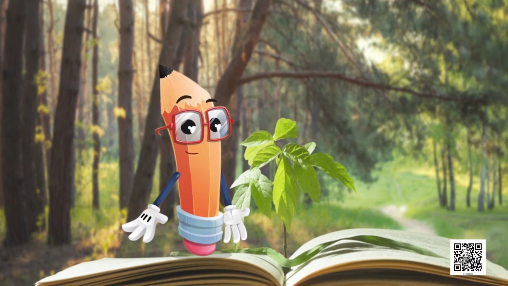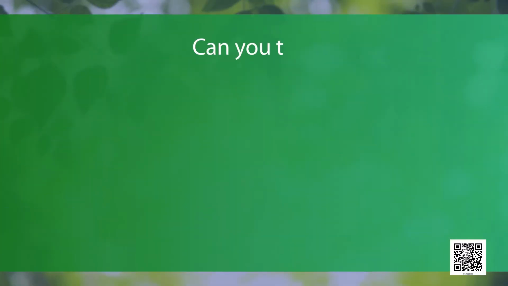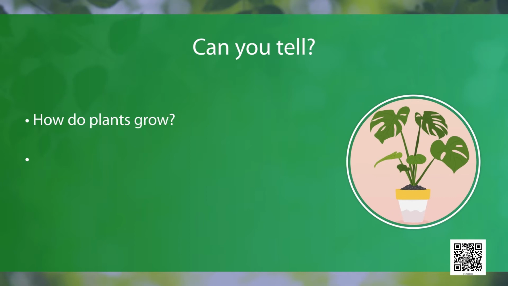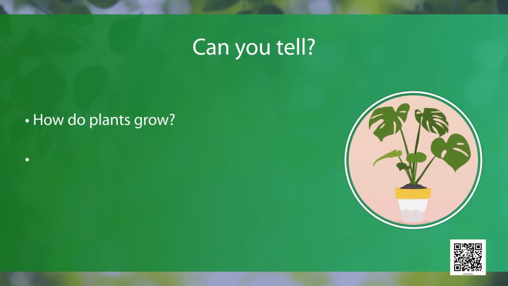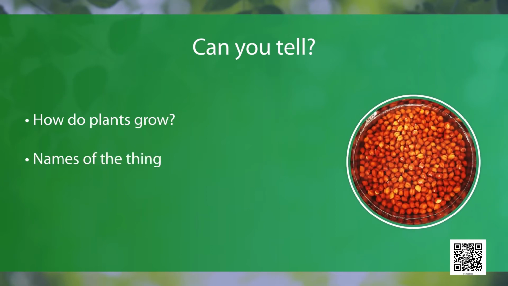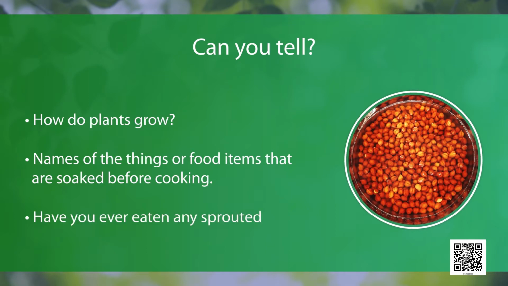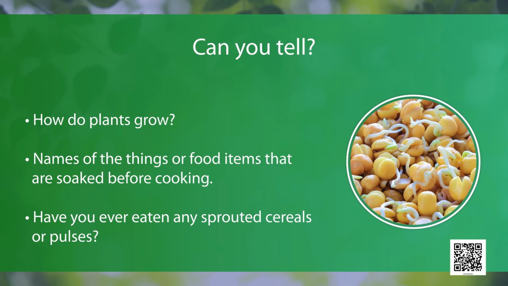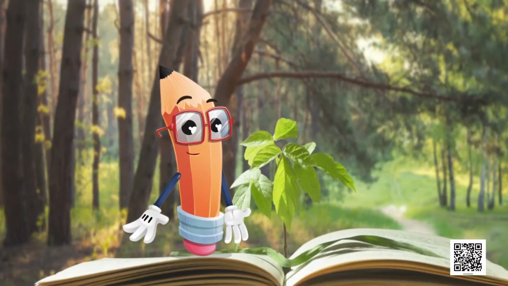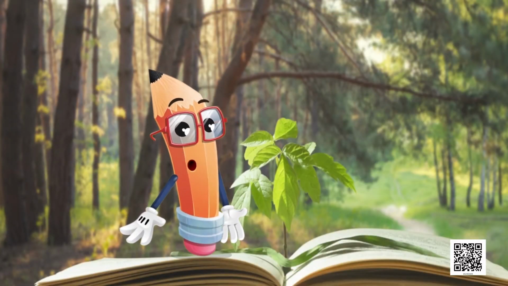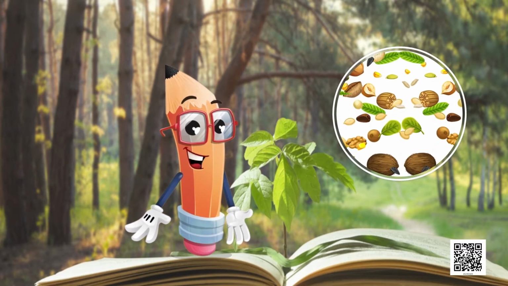Okay dear viewers, can you tell me how do plants grow? Also, can you tell me the names of the things or food items that are soaked before cooking? And have you ever eaten any sprouted cereals or pulses like black chana or moong dal? Dear friends, today we will read and understand about seeds.